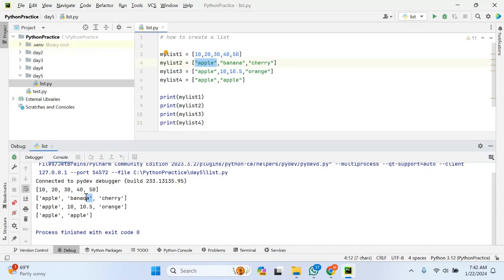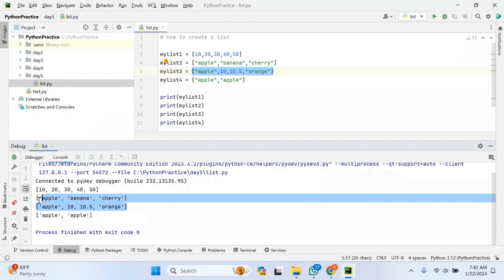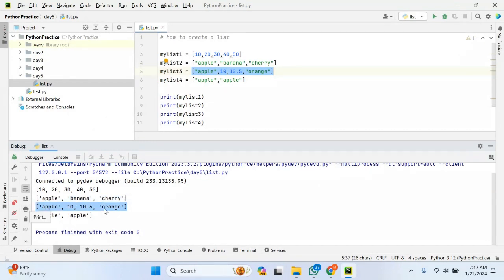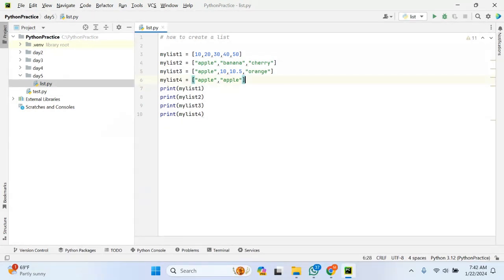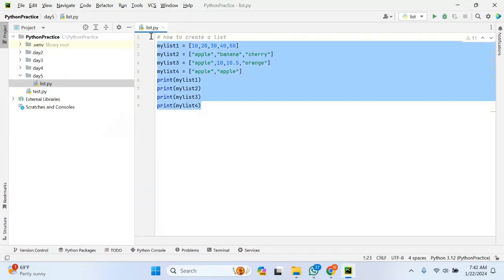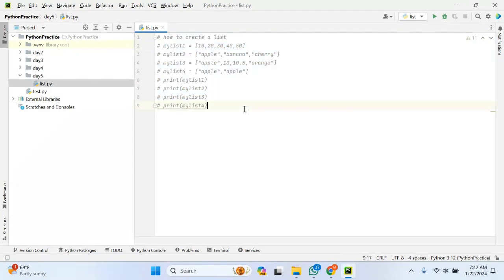If you see, apple is here, banana is here, cherry is also here, and when I come to my list 3, this is apple, 10, 10.5. This is the order in which I defined this particular list, and in the same order it has printed in the console. So I can say that the insertion order is preserved, the list appears or is printed in the same way I defined it. It is very important to know this type of example. All right, and let me create another example for your understanding.